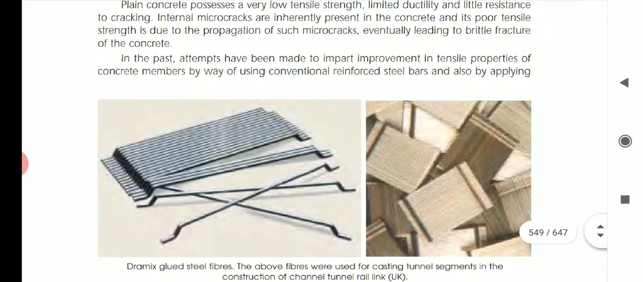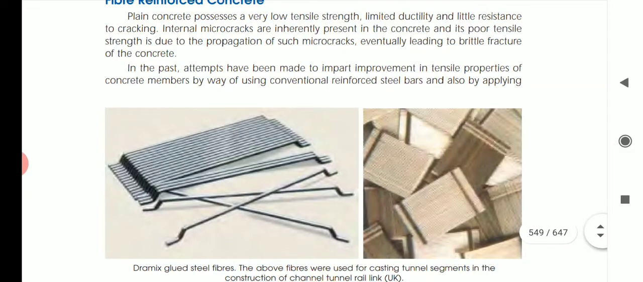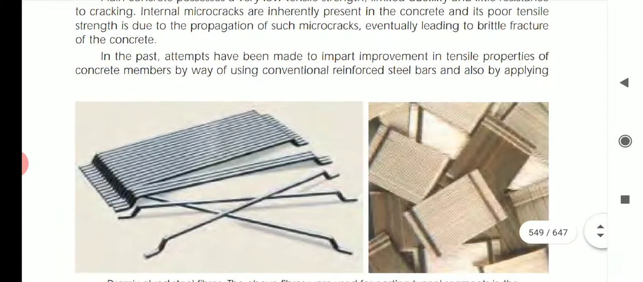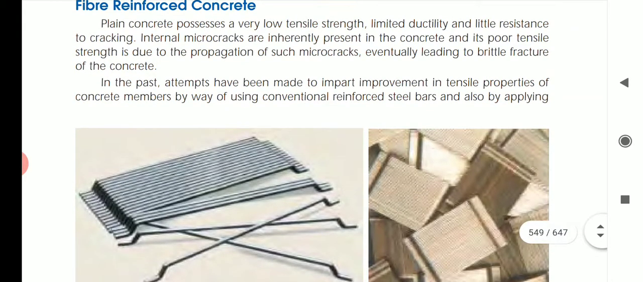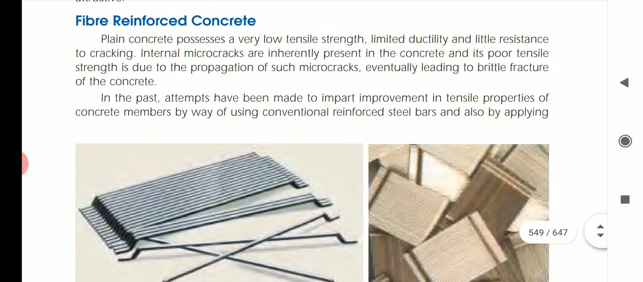Plain concrete possesses a very low tensile strength, limited ductility and little resistance to cracking. Internal microcracks are inherently present in the concrete and its poor tensile strength is due to the propagation of such microcracks, eventually leading to the brittle fracture of the concrete. As you know, normal concrete, that is conventional concrete, is low in tensile strength. What is tensile strength?